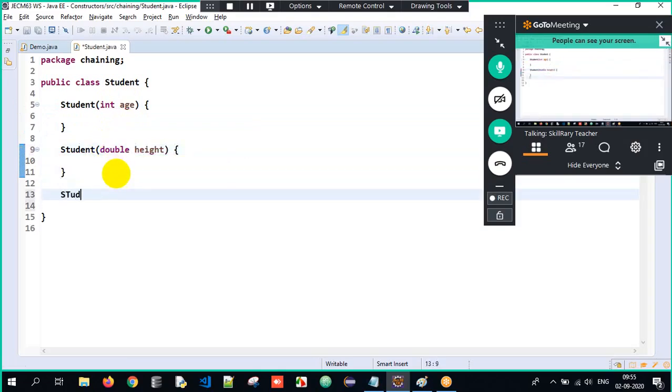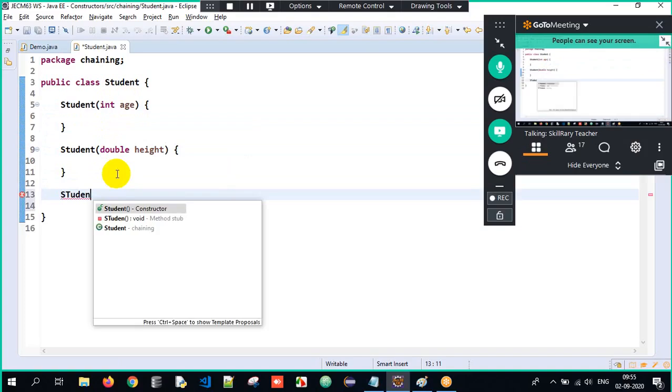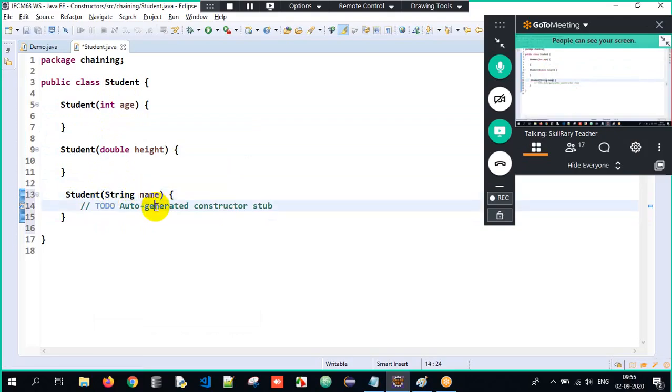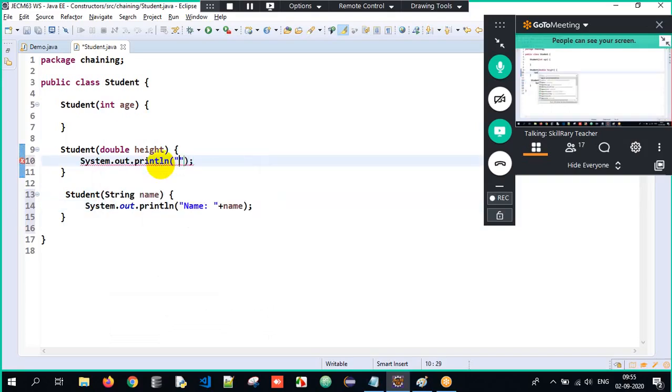Now here I will write Student. I'll remove this public. Here I'll write String name. Now you have to predict. Predict the output here. So I'll just write it as name. Name will be printed. Here height.